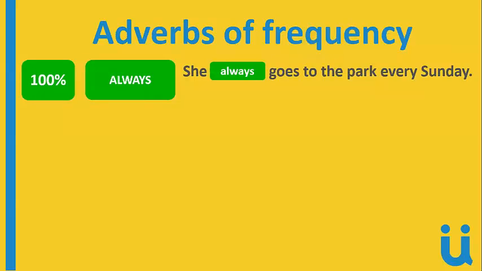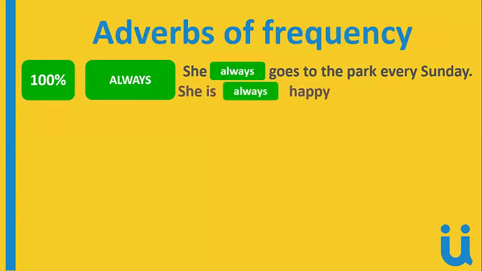So notice the position of the adverb of frequency. Again, when we use this tense, we collocate the adverb of frequency between the subject and the verb. So that's why we say she always goes. Always goes between the subject and the verb to the park every Sunday.